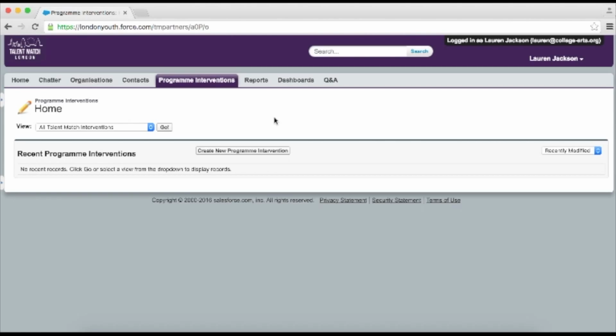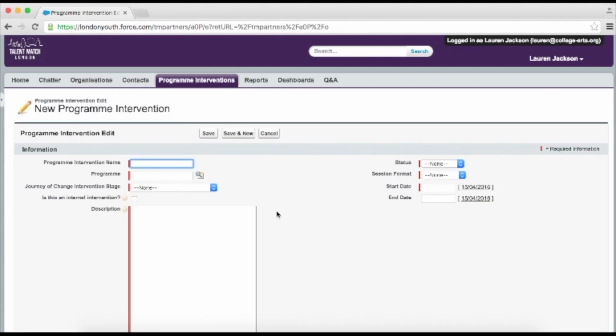So we're on the Program Intervention tab on Salesforce, ready to input a new intervention, but I just want to draw your attention to the Organisations tab. This is how you input an individual employer in Salesforce, and we will be needing that later. But for now, if we click on the Create New Program Intervention button, this will take you to a page many of you will recognise if you watched the previous video.